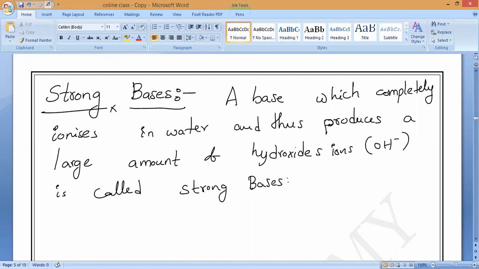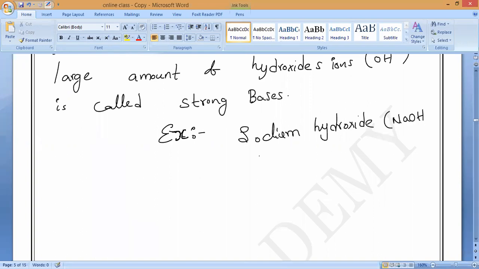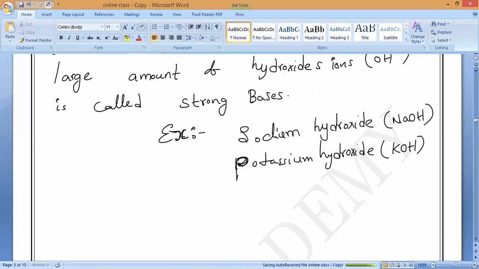Any example of strong bases? I told you the most famous base is NaOH, sodium hydroxide. Please all of you remember, the strongest base is sodium hydroxide. What is the sodium hydroxide formula? NaOH. In the same way, potassium hydroxide. What is calcium hydroxide? Sir, magnesium hydroxide, calcium hydroxide, ammonium hydroxide, and so on.